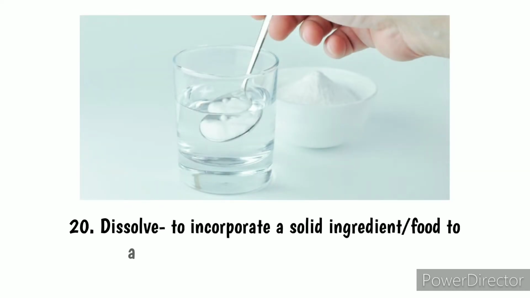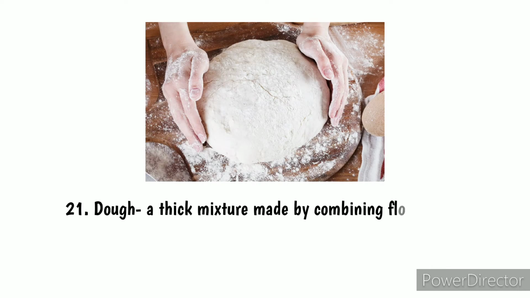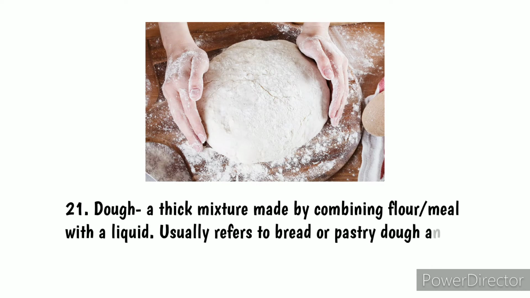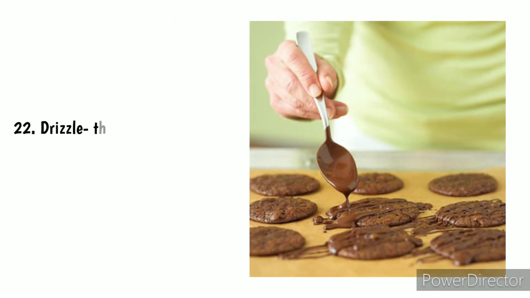Number 20. Dissolve, to incorporate a solid ingredient or food into a liquid to form a solution or mixture. 21. Dough, a thick mixture made by combining flour or meal with a liquid, usually referring to bread or pastry dough, and it is stiff enough to be kneaded and rolled. 22.